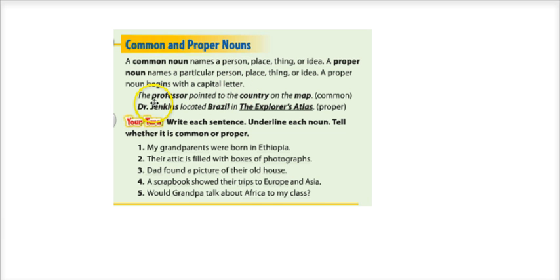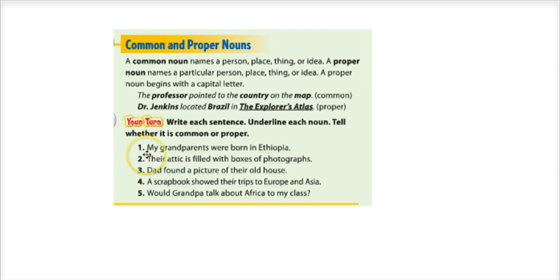In this sentence, the three nouns are professor, country, and map. The professor pointed to the country on the map. They are all common nouns. In this sentence, Dr. Jenkins located Brazil in the explorer's atlas. All three nouns are proper nouns. They name particular persons, places, and things.